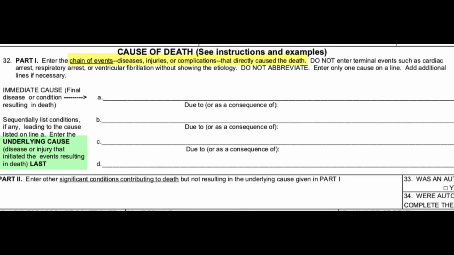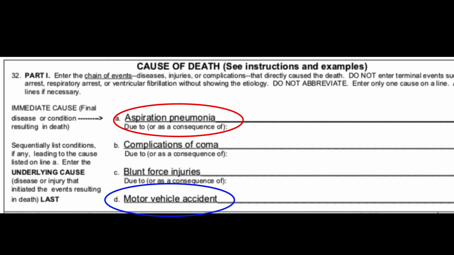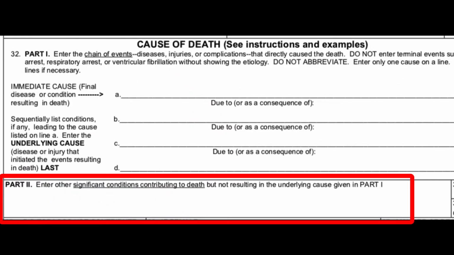Now that's a bit vague, so let's look at an example. In here, the immediate cause is listed as aspiration pneumonia, with the underlying cause of death being a motor vehicle accident. This means that this person got into an accident which caused blunt force injuries, which caused complications of coma, which ultimately caused the aspiration pneumonia that led to death. Pretty clear. Now in part 2 of this section, providers should also write other significant conditions contributing to death, but not resulting in the underlying cause in part 1.